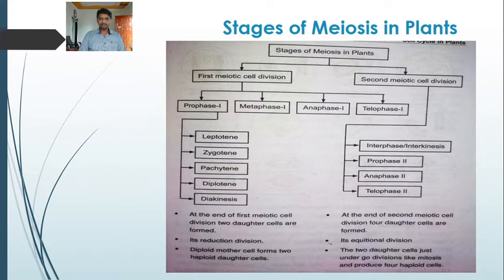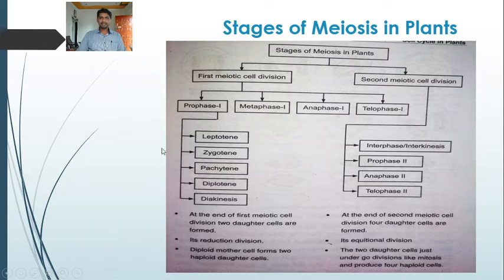Why is it called first? Because these are the substages of meiosis first. So these stages are referred to as prophase first, metaphase first, anaphase first, and telophase first. This prophase first is again further divided into leptotene, zygotene, pachytene, diplotene, and diakinesis.